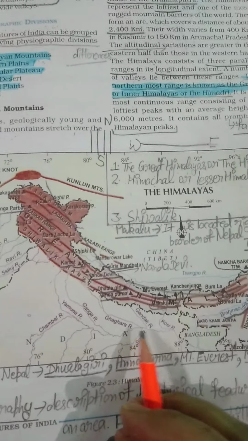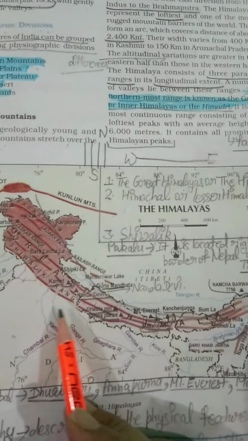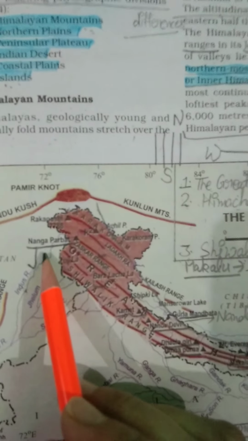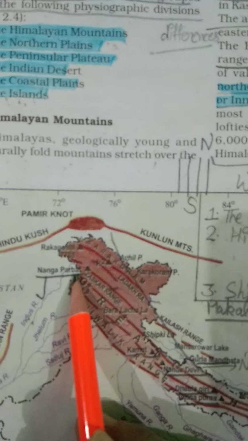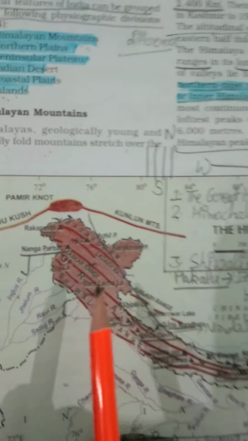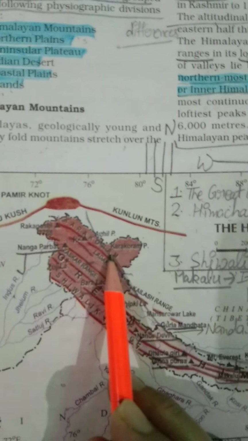Students, now we will discuss the location of these mountains with the help of our India map. Okay, students, see, this is our Nanga Parbat. It is located in Jammu Kashmir. You can see this is our Jammu Kashmir. So the location of this mountain is Jammu Kashmir in our India.